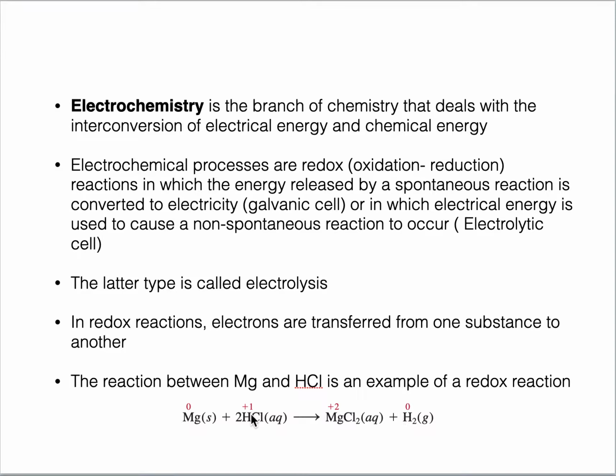There is decrease in oxidation state, which is called reduction, and reduction happens by addition of electrons. So hydrogen is gaining electrons to undergo reduction, and magnesium is losing electrons here to undergo oxidation. So this is an example of a process in which both oxidation and reduction are taking place.